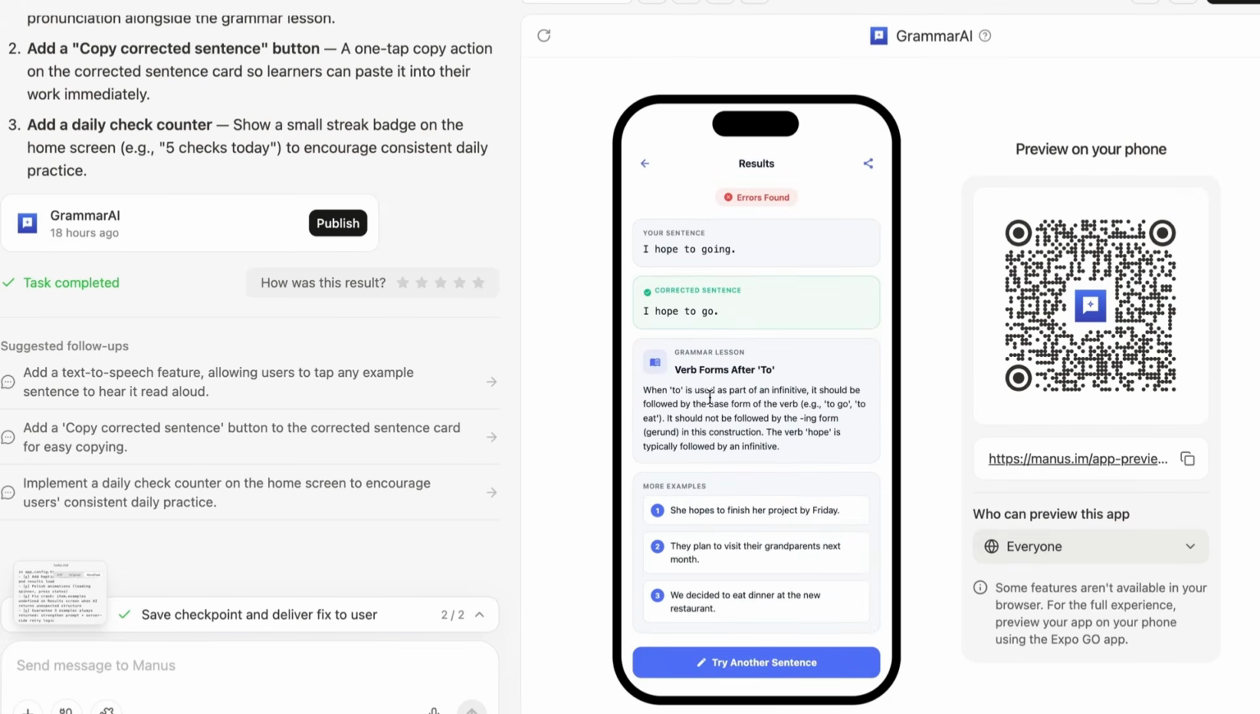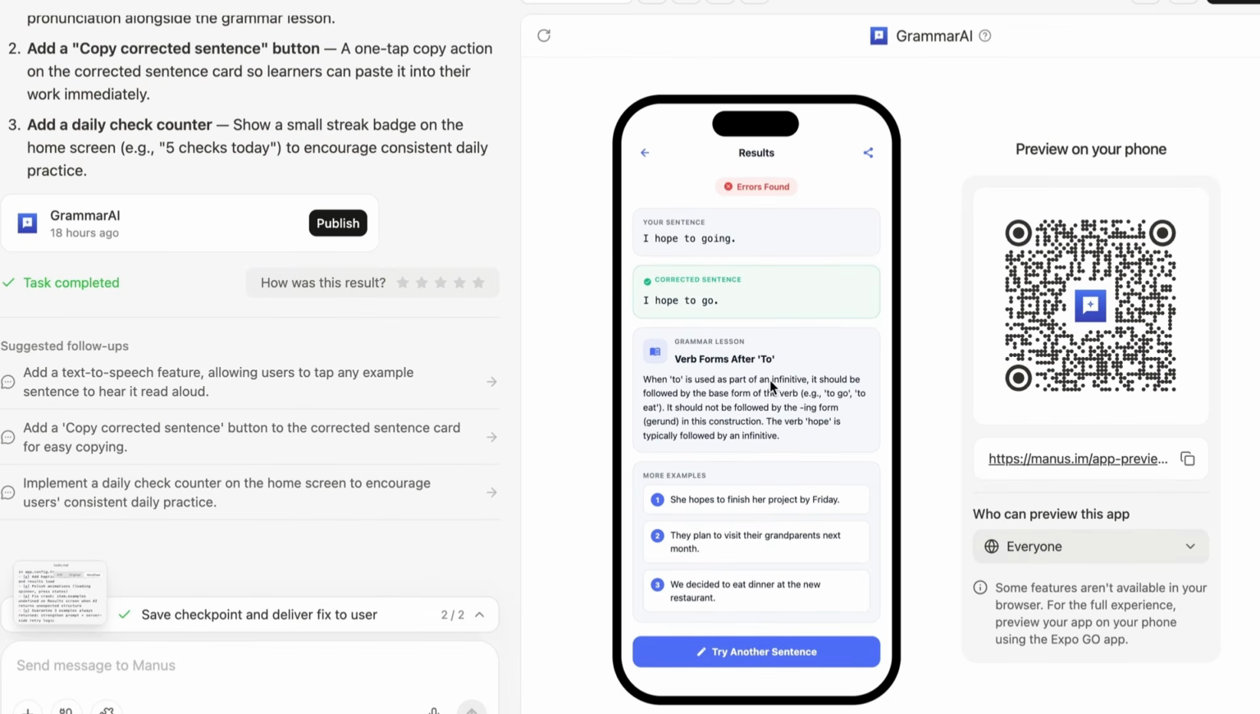So this is one I did earlier. I hope to go in. It says I hope to go. Then it gives a grammar lesson and some examples here too. So this is just one simple example app using AI.